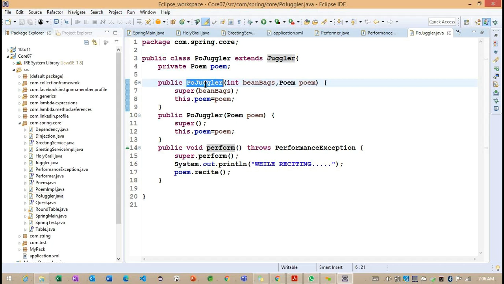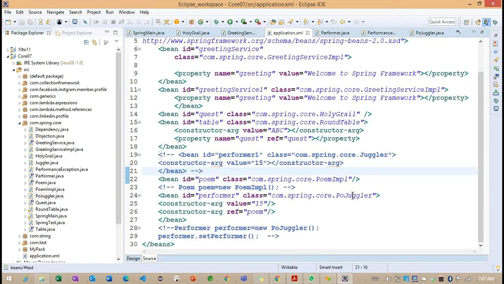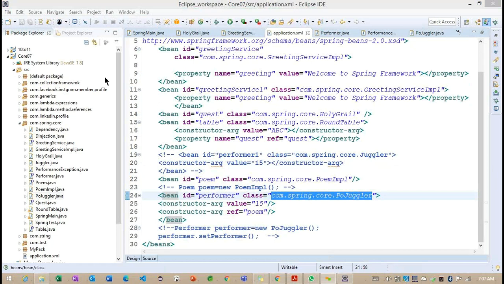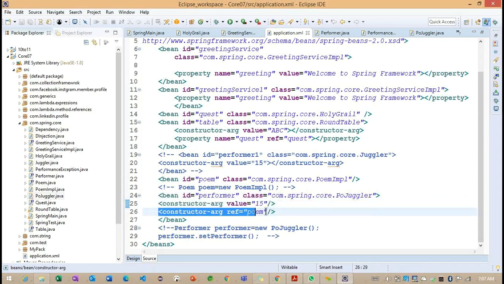Now what are we doing here? How did we identify the values, and how do we configure these two parameters? Let me go to this application.xml where we implemented the PostGler class. Here we are implementing the PostGler class. Now you can see the constructor arguments we have provided, and this is our object reference. Getting the point? This is the way we worked on the previous example.